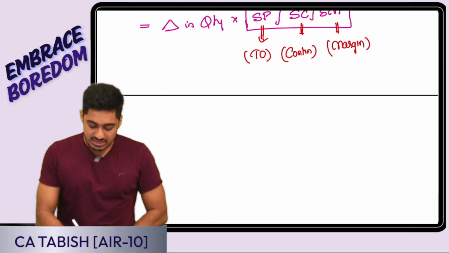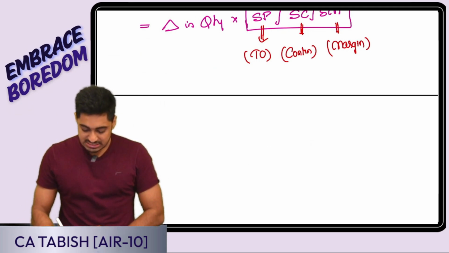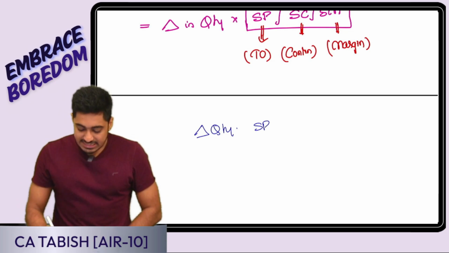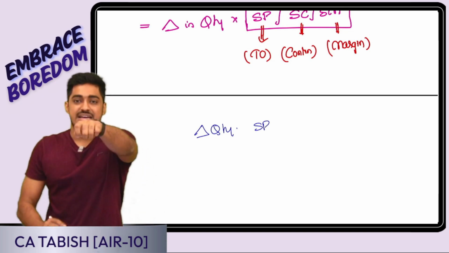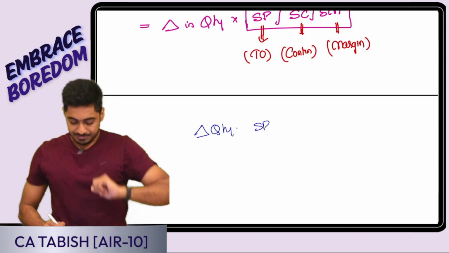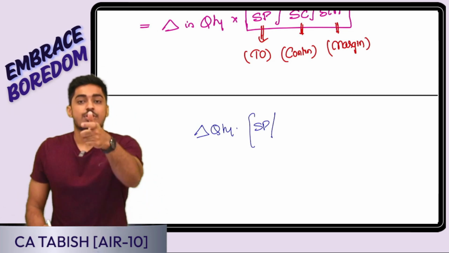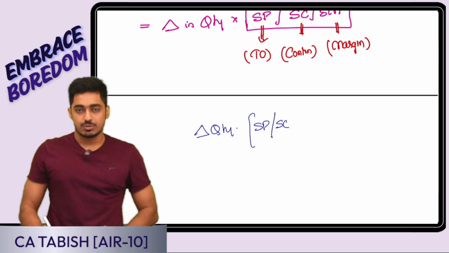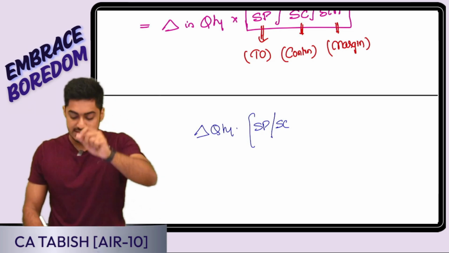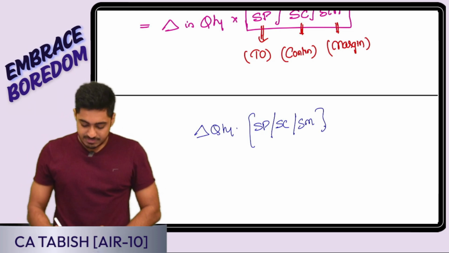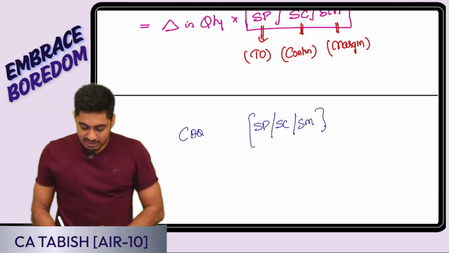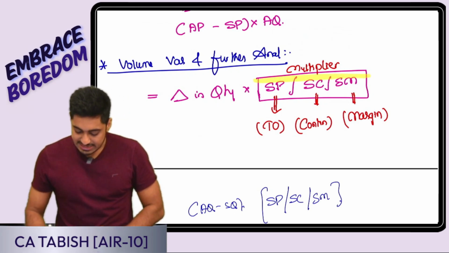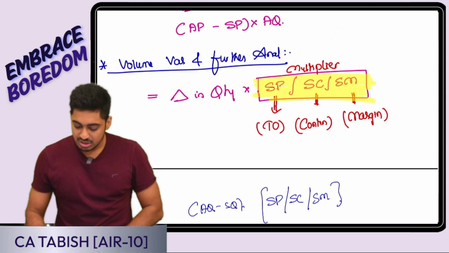Tell me students, volume variance, what is the base calculation? Volume, what is changing? Difference in quantity. Convert into value, into price, I was doing into standard price. But if I multiply with standard price, I will get the overall change in the value. If I want only in terms of contribution, I will multiply with the standard contribution. That is difference in quantity into standard contribution. If I want in terms of profit or margin, I will multiply with the standard margin per unit. So it is difference in quantity, which is actual quantity minus standard quantity, into my multiplier, which is going to be either standard price or standard contribution or standard margin.